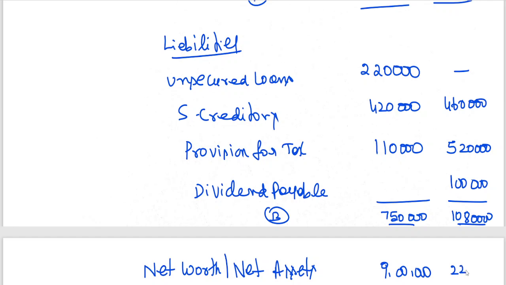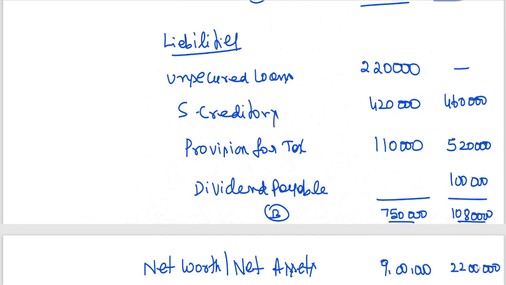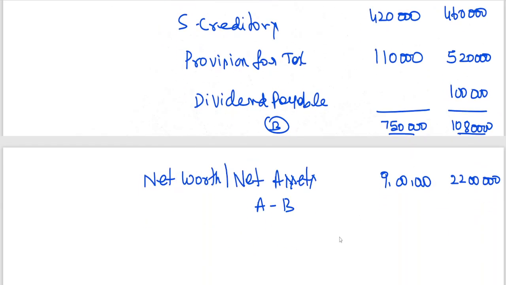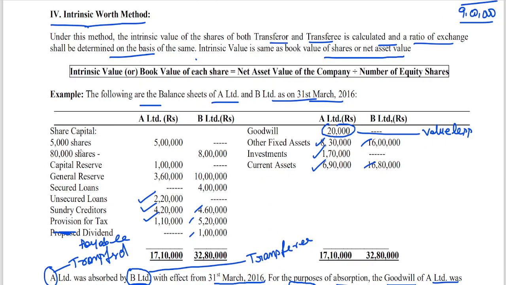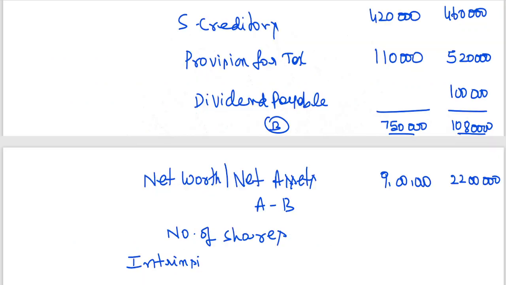It is coming to 22 lakhs. Okay, this is net assets. Now here I am writing number of shares. Number of shares: 5,000 shares of A Limited, 80,000 shares of B Limited.